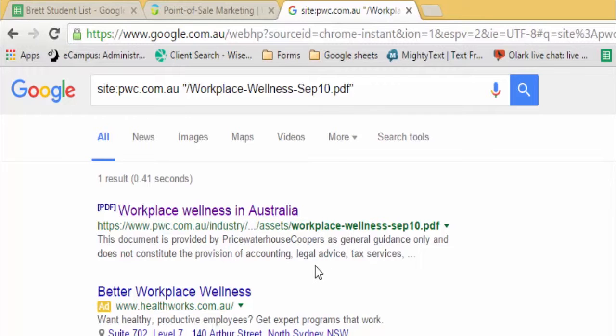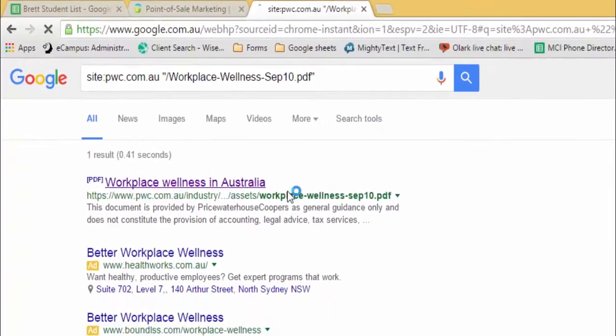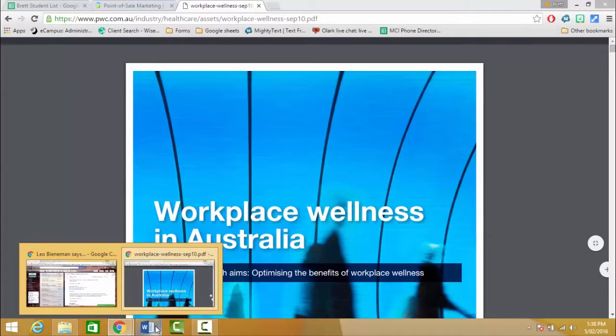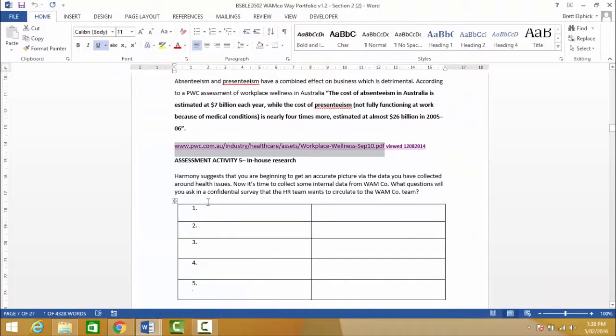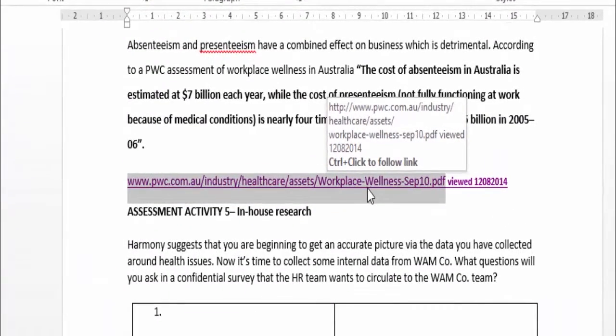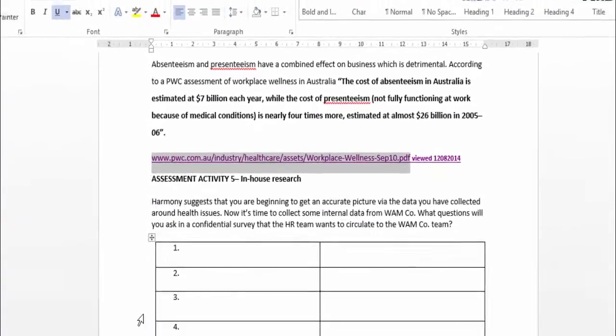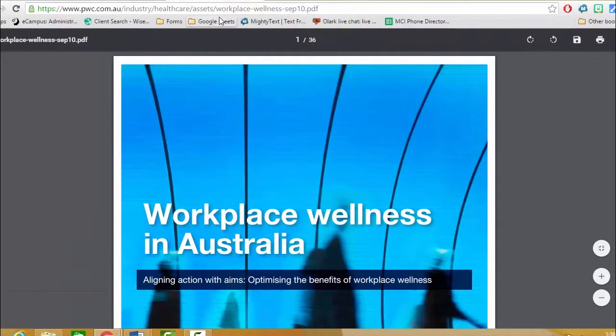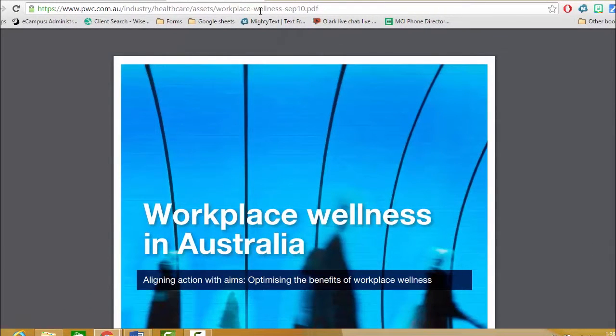We can see here, when we click on it, we've got our PDF, and what was the problem? We can see, let's just go back, sorry, that the link had capital W in both workplace and wellness, and in this one it was just lowercase letters. So that was the problem with the link.